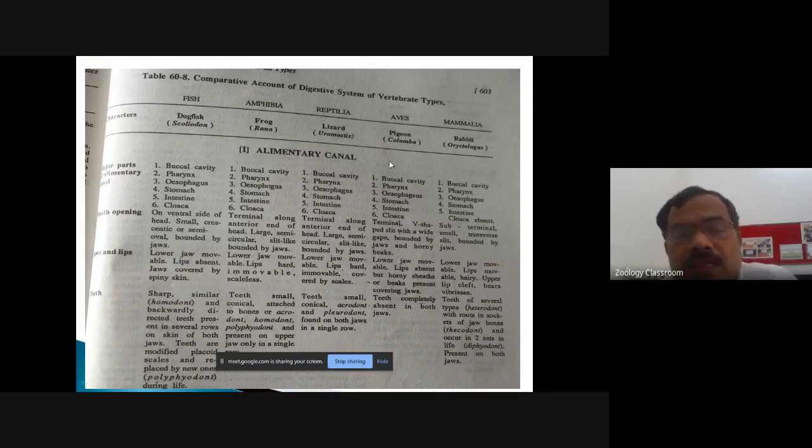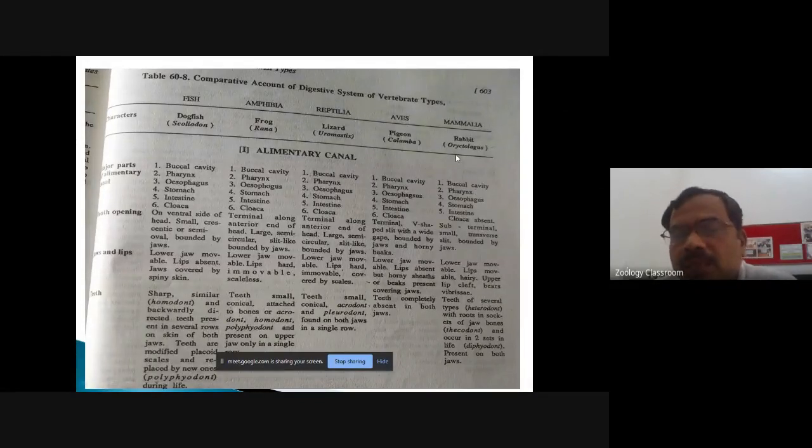Now mouth opening in the lizard, it is terminal. It is along the anterior end of the head. It is large, semicircular, slit-like, and again bounded by the jaws. Okay, come to the pigeon or the birds. Again, mouth opening is terminal. It is V-shaped, slit with a wide gap, and it is bounded by the jaws and the horny beaks.